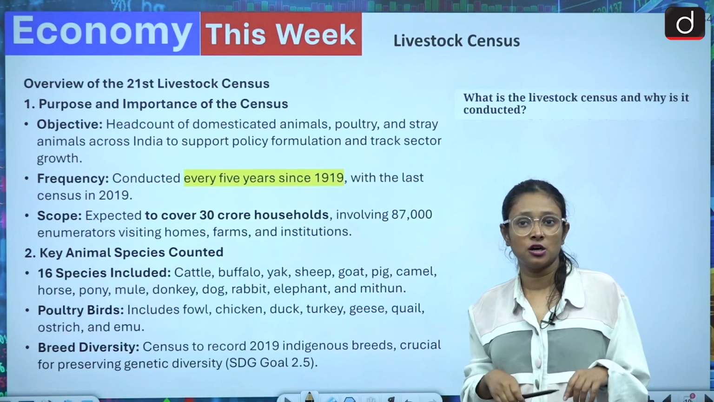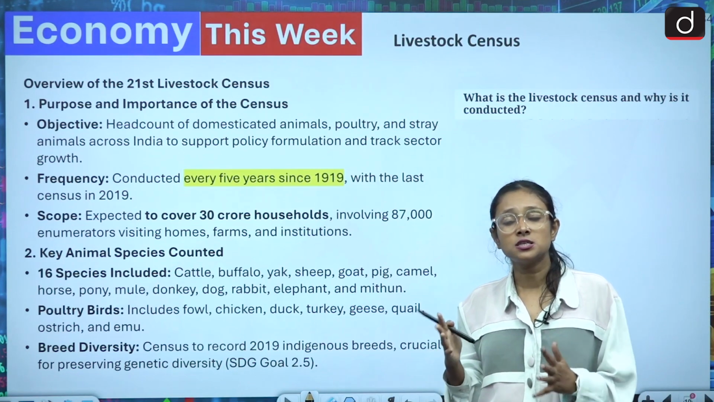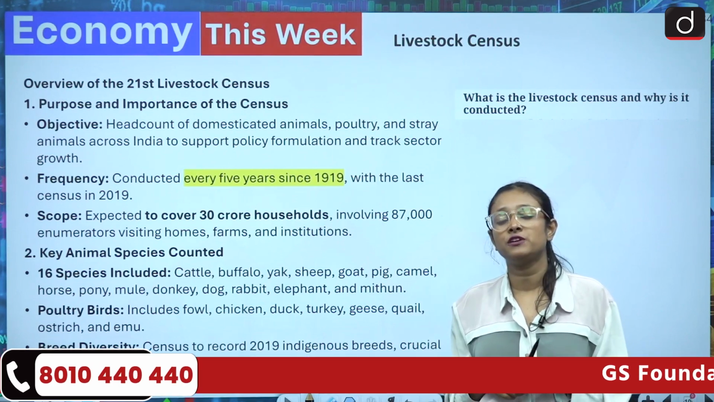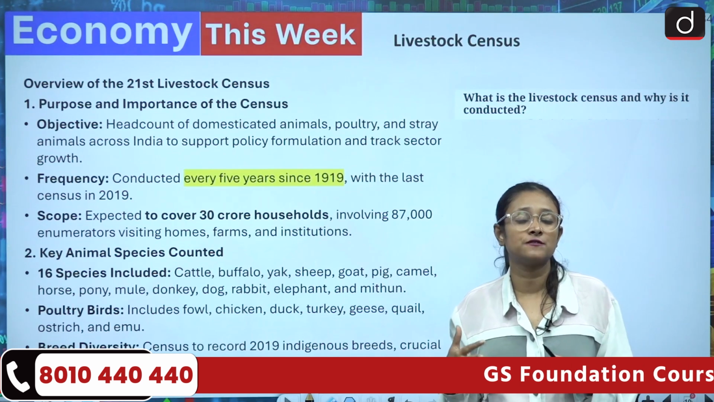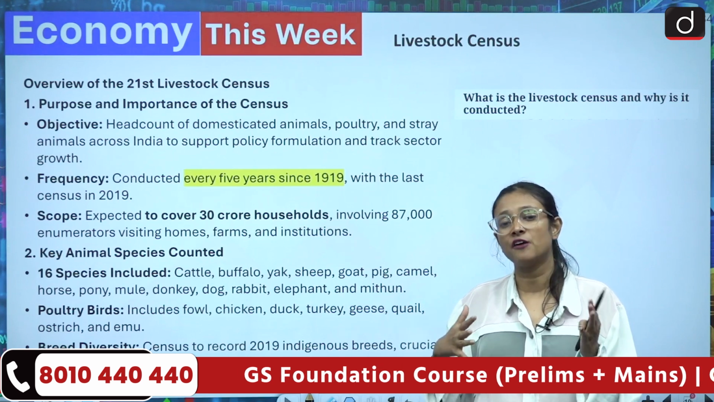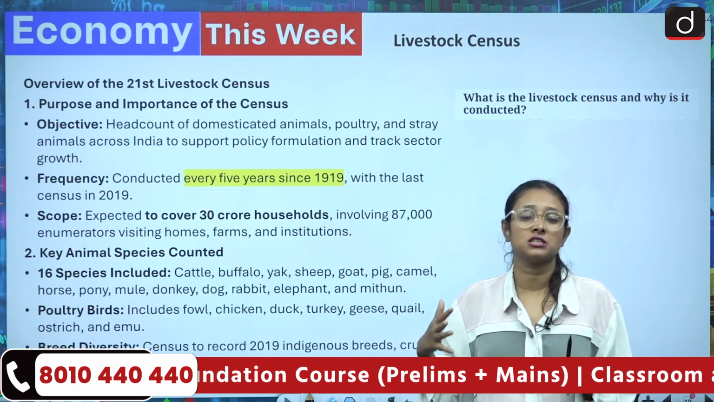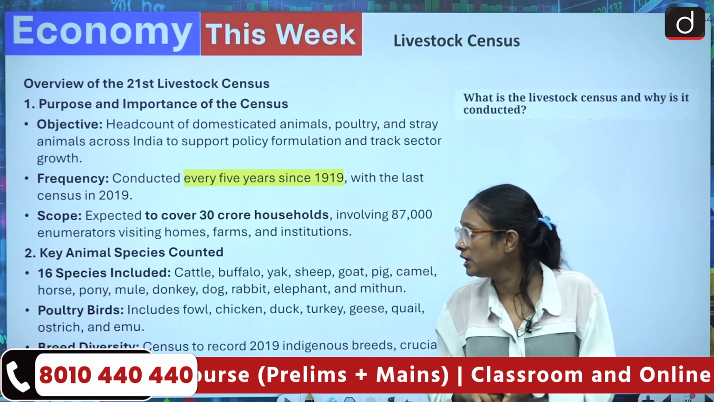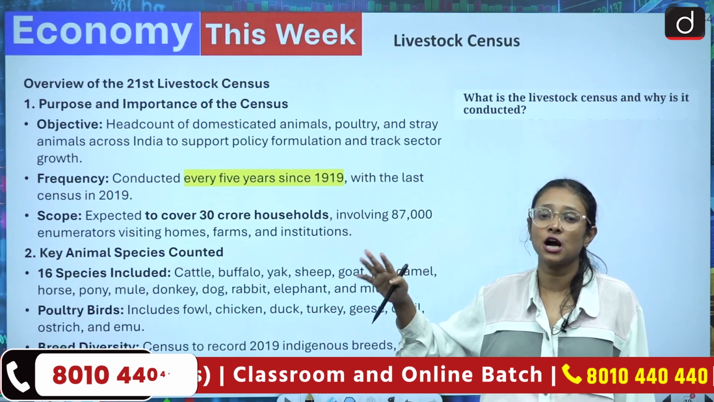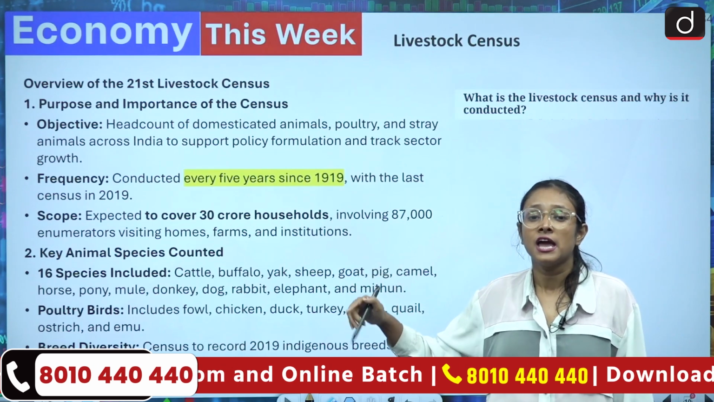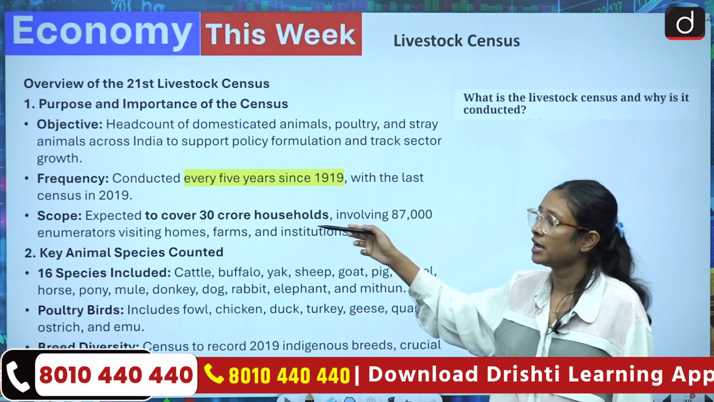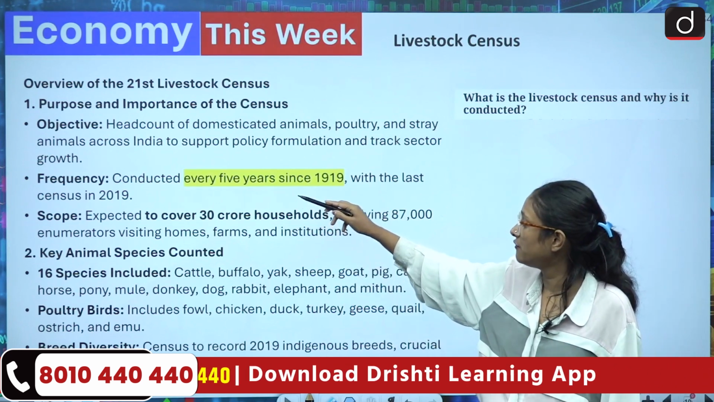You may have heard about the census of the human population, which is decadal in nature. Recently the government has announced a census for the livestock population, and this is not a decadal thing. It happens every 5 years. The last livestock census was in 2019, which was pre-COVID. The livestock census is a head count of poultry, birds, stray animals and domesticated animals. As for frequency, I have already told you that it is conducted every 5 years.